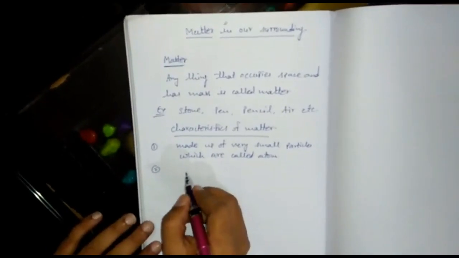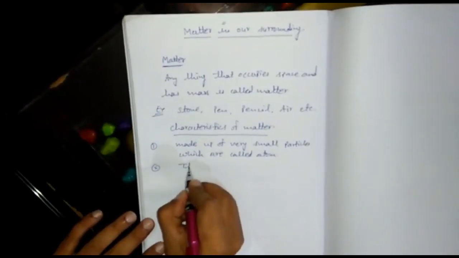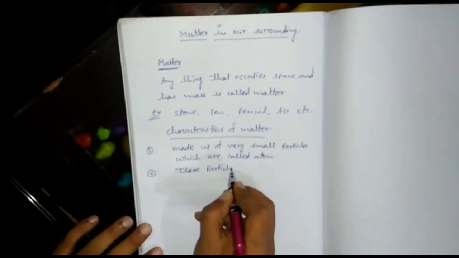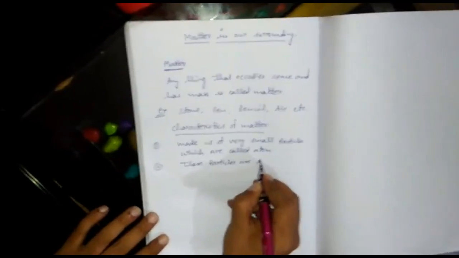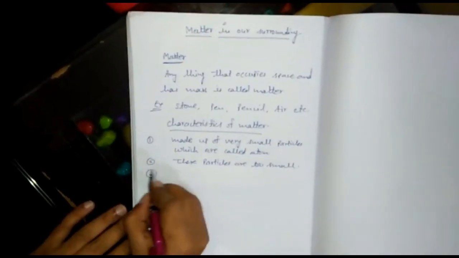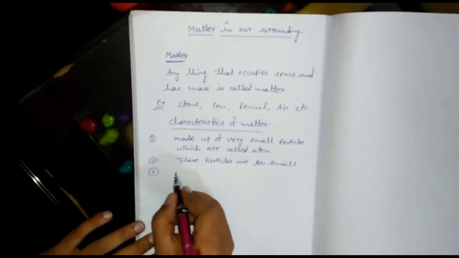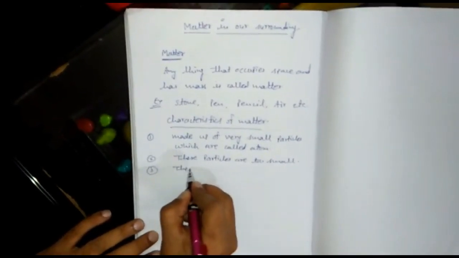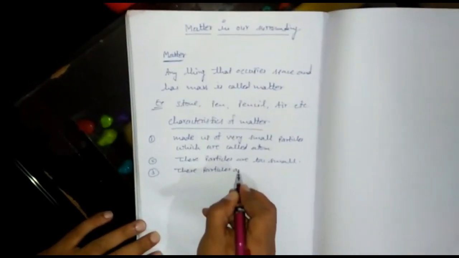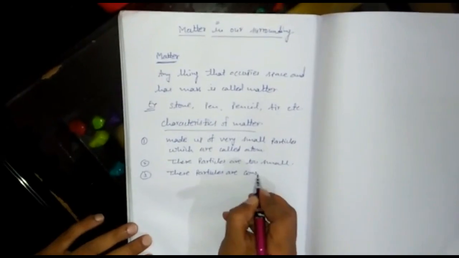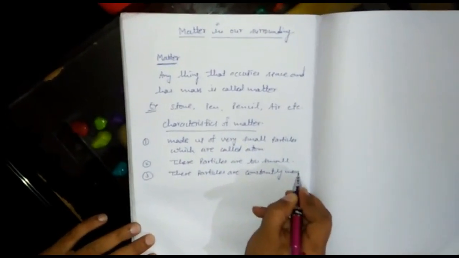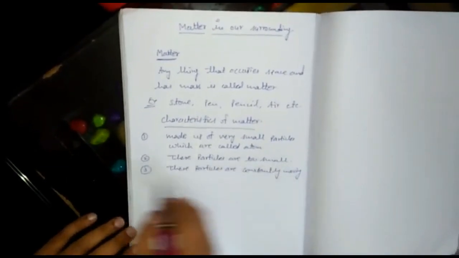The second point is that these particles are too small. The third point is that these particles are constantly moving from one place to another place.